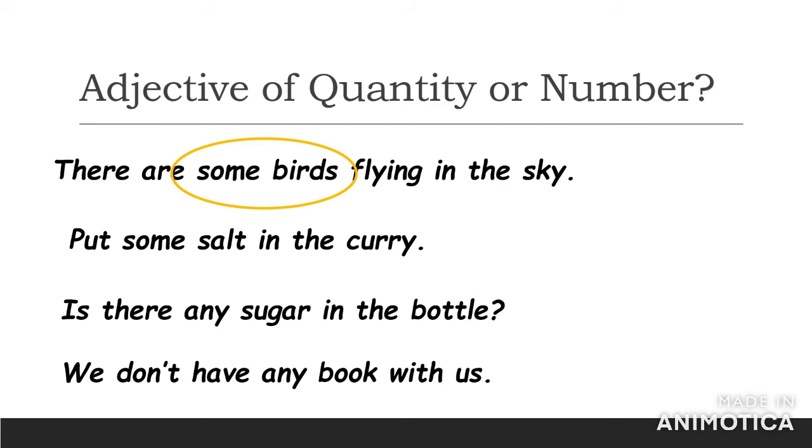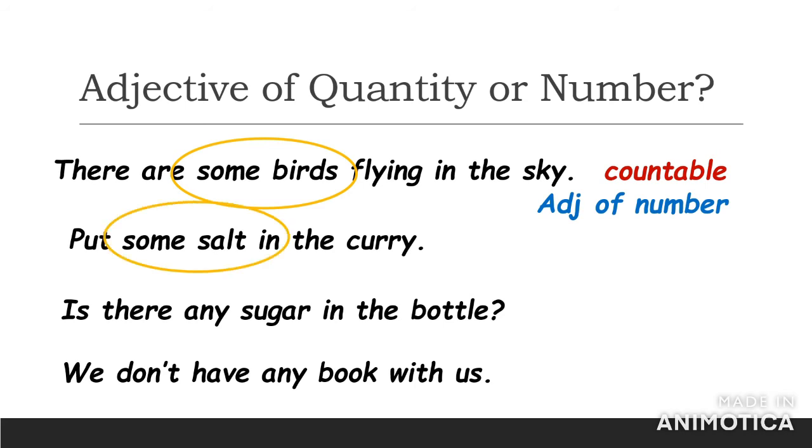Now, birds is a countable noun, and hence we can say that some is an adjective of number. In the second sentence, put some salt in the curry. Here again, the adjective used is some, but it has been used with salt, and salt is uncountable. So here the adjective some is an adjective of quantity.